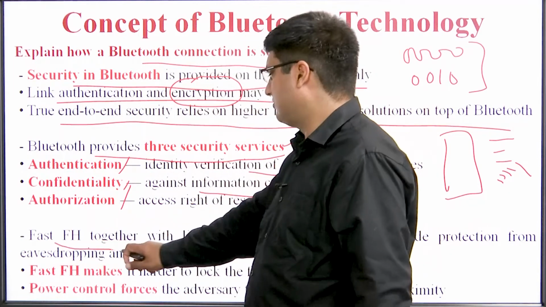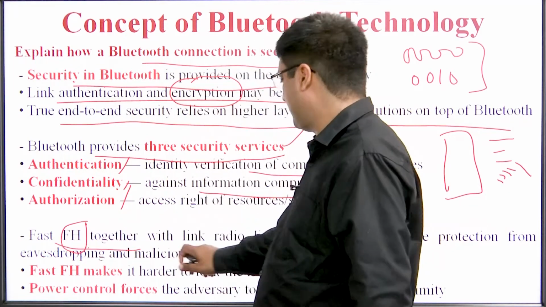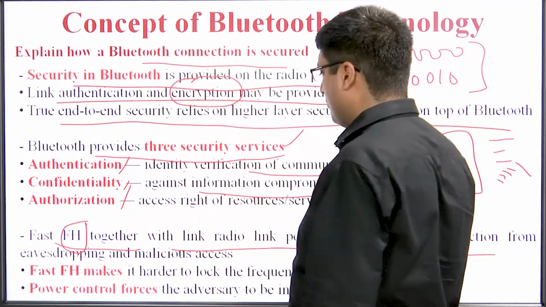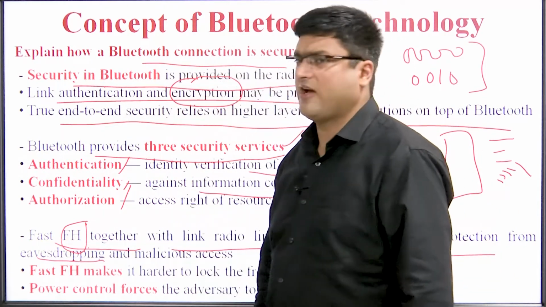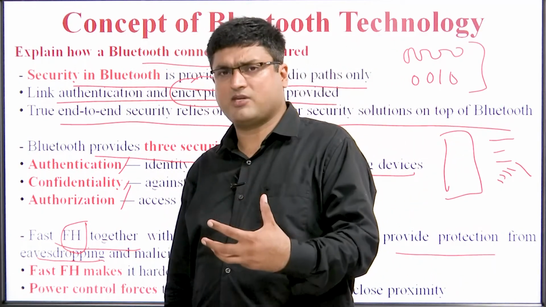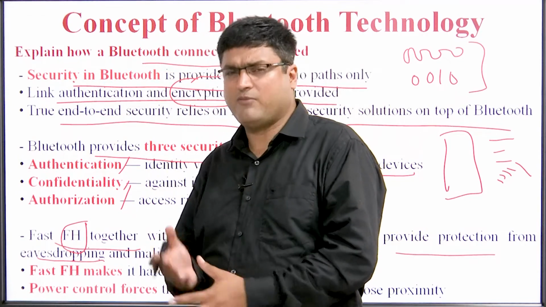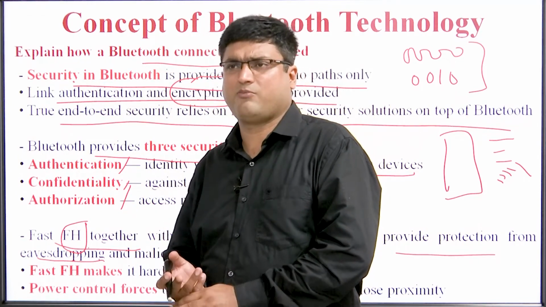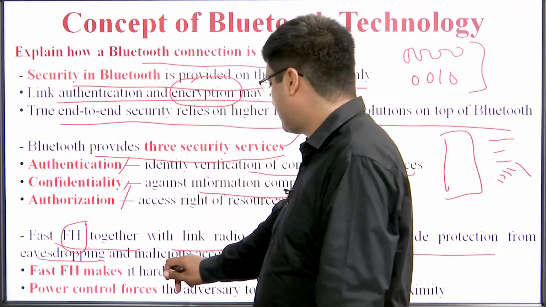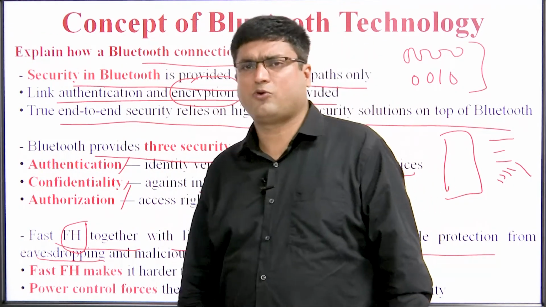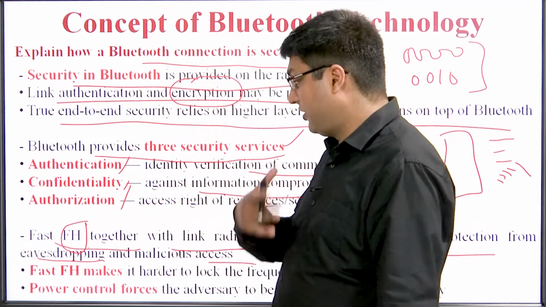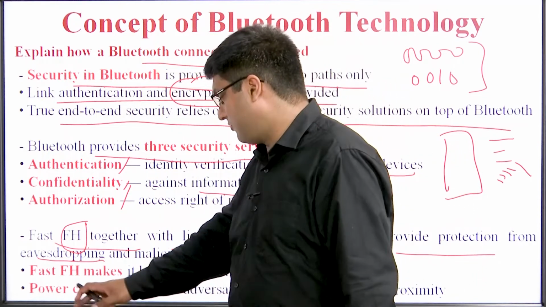It has fast FH, which means frequency hopping, together with the radio link. It is based on the FHSS we have discussed, and control provides protection from eavesdropping. Eavesdropping means that our devices or our data may be hacked by somebody, or that when we are transmitting data there may be a loss of information. And there are malicious attacks, where some malware or virus may enter our system through Bluetooth. It may happen, so we need to provide more security to Bluetooth technologies.